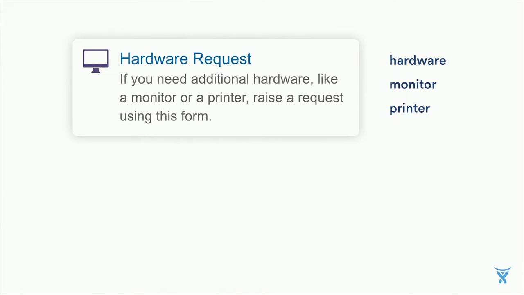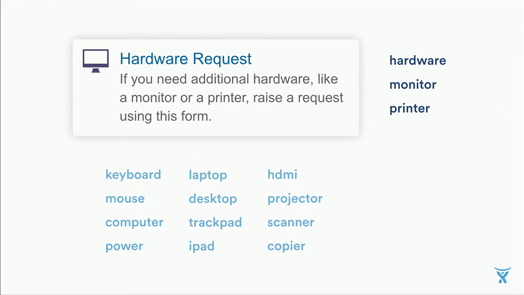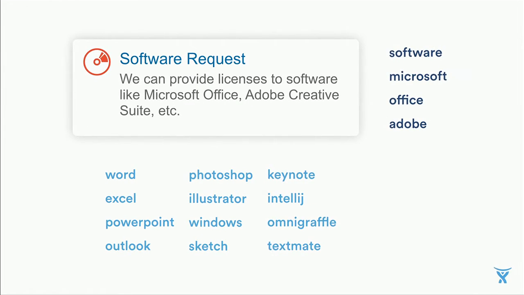Now, the problem is hardware request is a category. And there are only a few words in its description that describe the many things that could belong in this category. Keyboard, mouse, computer, power, laptop, desktop, trackpad, and it's not just this request type. The same thing applies for software requests, access requests, and so on. These request types, they're often categories.